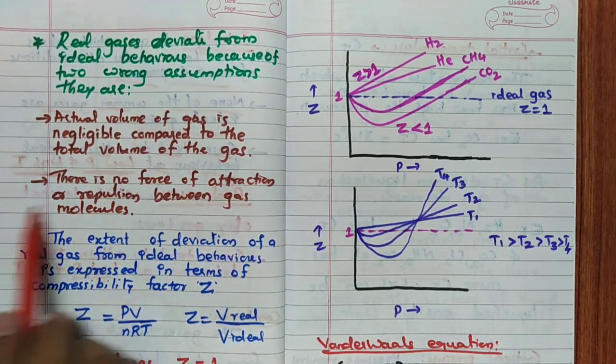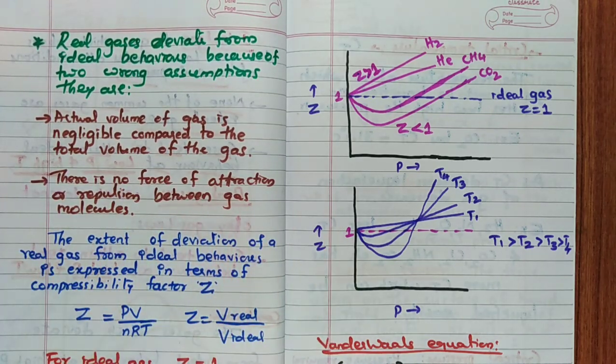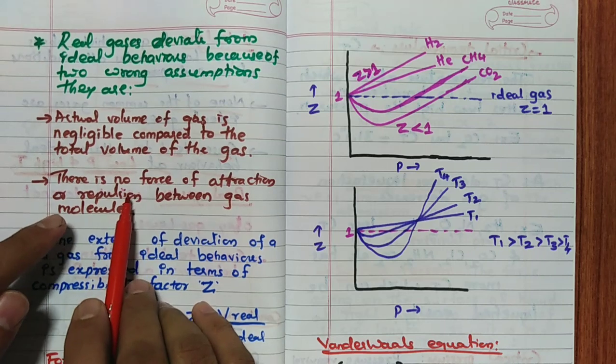The other postulate says there is no force of attraction or repulsion between the gas molecules. This is also a wrong postulate according to the kinetic theory of gases. The reason is that all gases can be liquefied at different temperatures. The meaning is that there is a force of attraction.